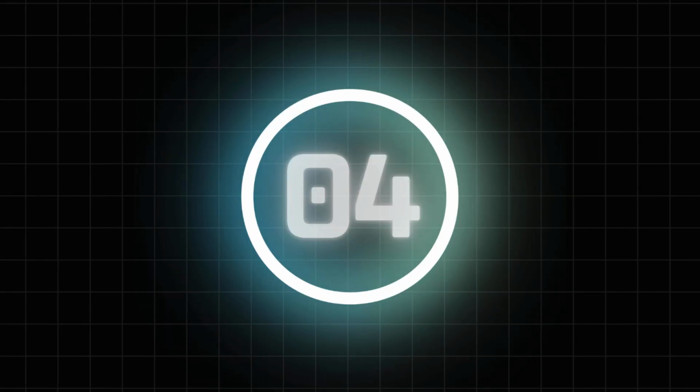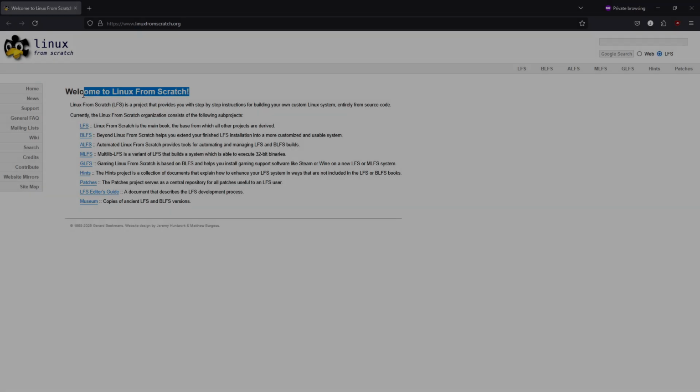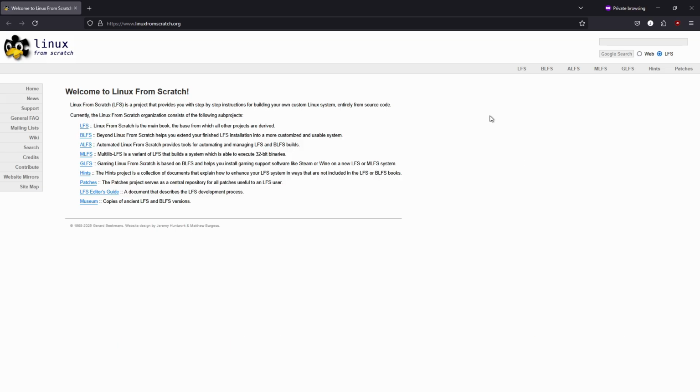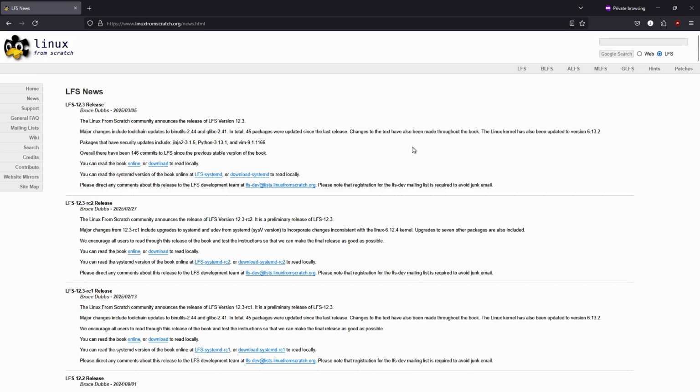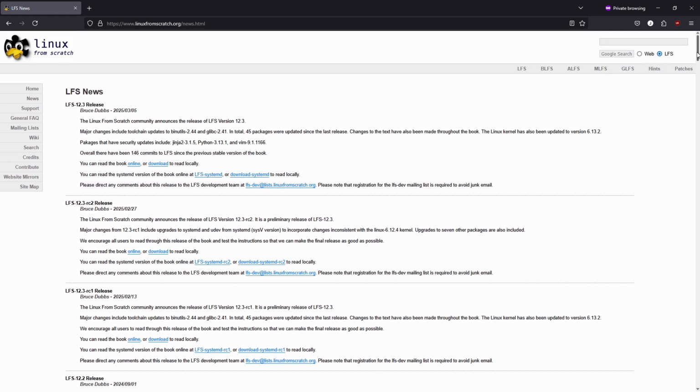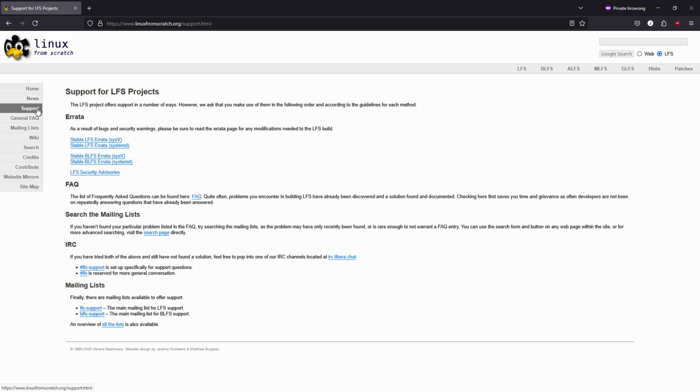Linux from Scratch: building your OS from the ground up. Linux from Scratch, LFS, isn't a conventional distribution, but a project that teaches you to assemble an entire system by compiling and installing each component from source. The official LFS book provides meticulous, step-by-step instructions, but even minor mistakes in following its guides can leave you with an unbootable or inconsistent system.